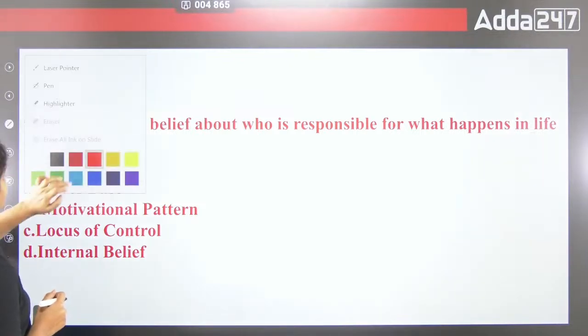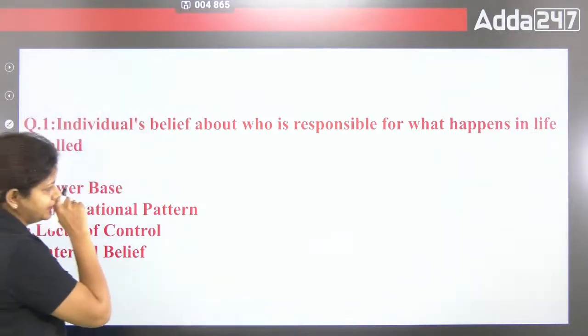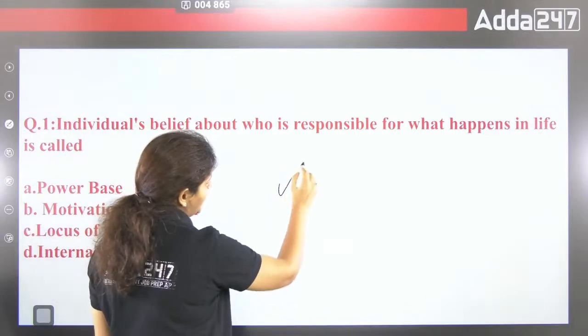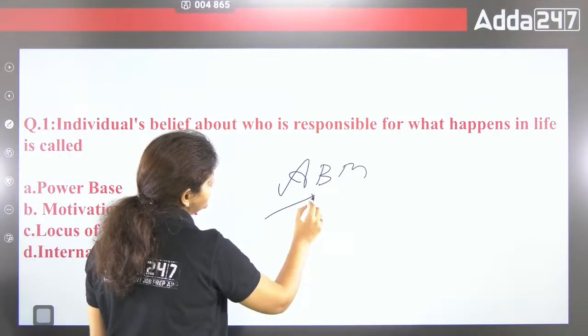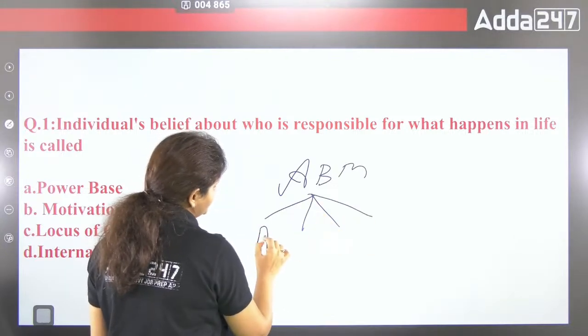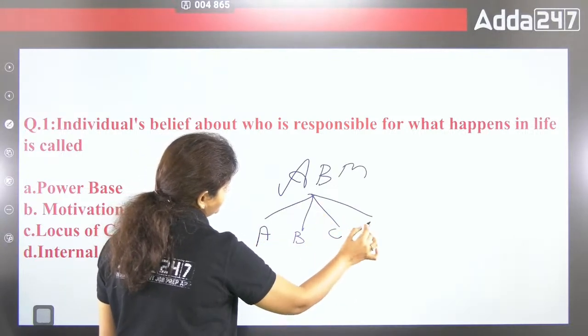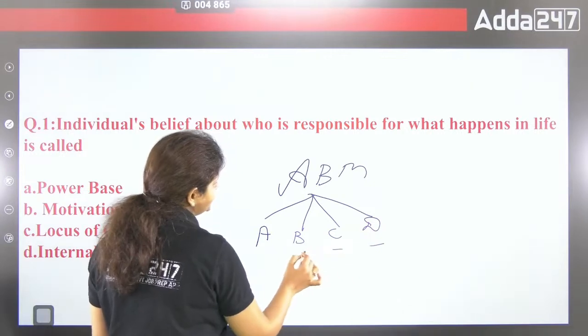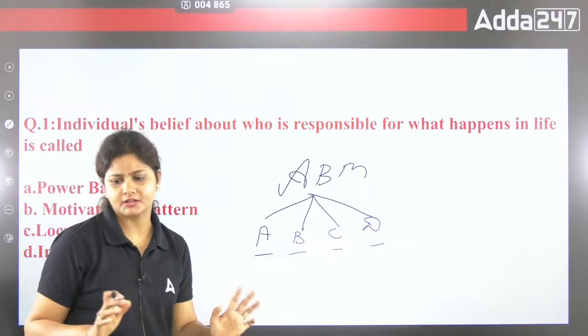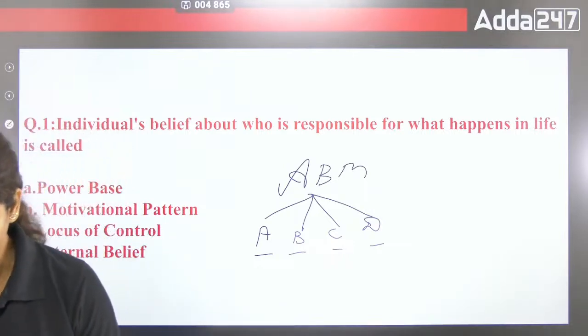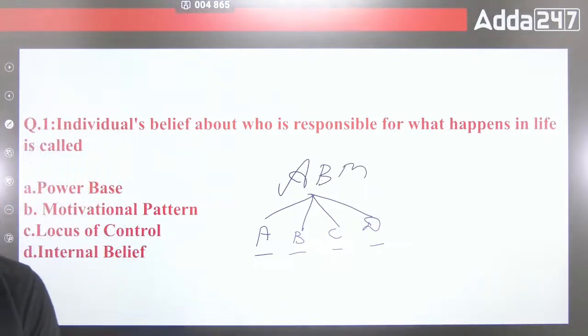First of all, I'll give you the idea of how you can remember. In ABM we have a total of 4 modules: A, B, C and D. All the modules are altogether different from each other.